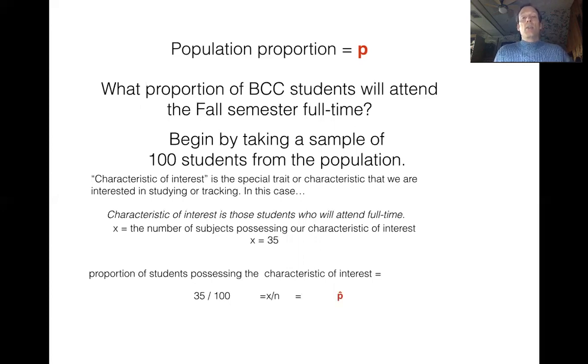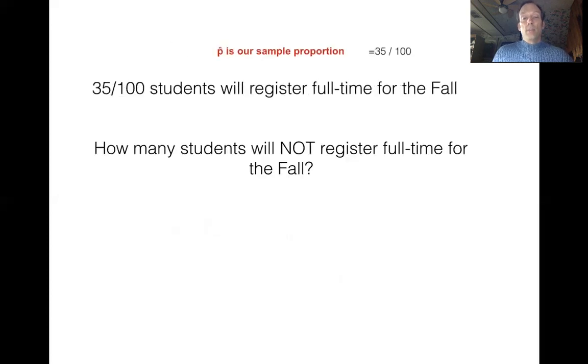And that is going to give us our next most important symbol called P hat. P hat is going to be our sample proportion. So most of what we're going to end up doing is taking a sample and looking at the sample to figure out what P hat is, and using P hat to estimate an interval for P. Now, before we see the formula, there's just one other small thing that we need to see.